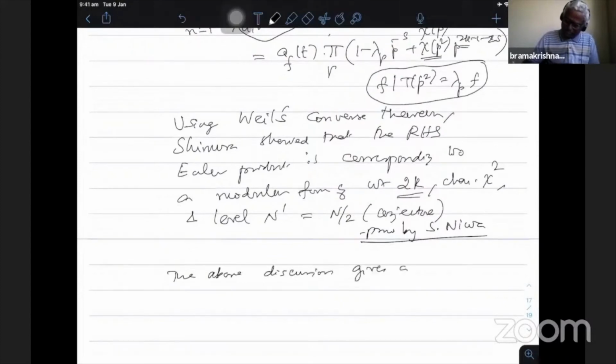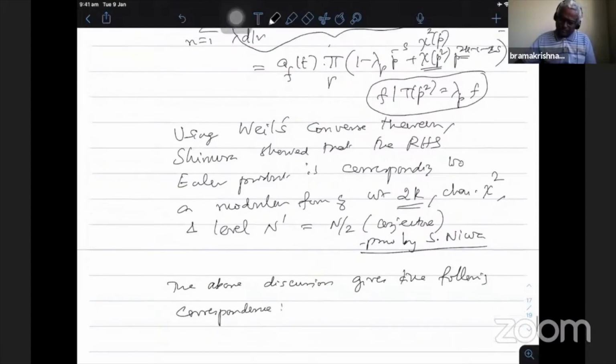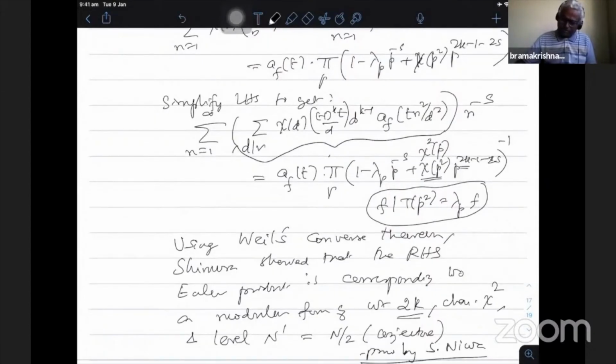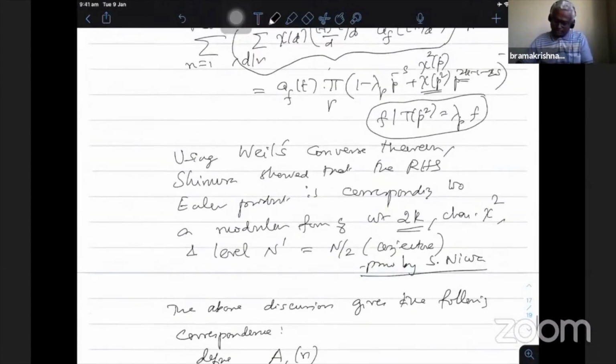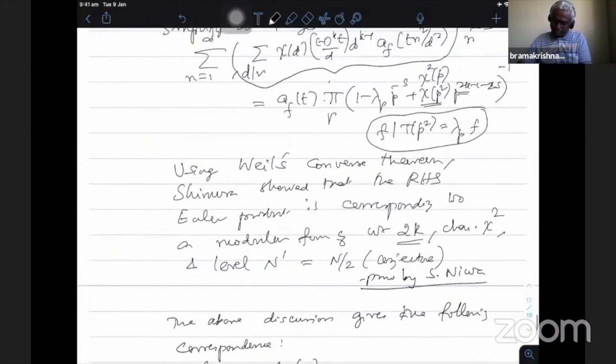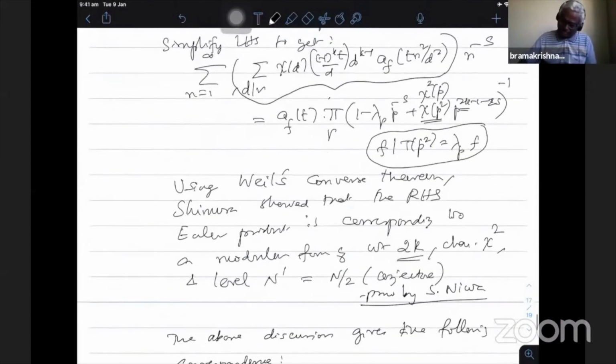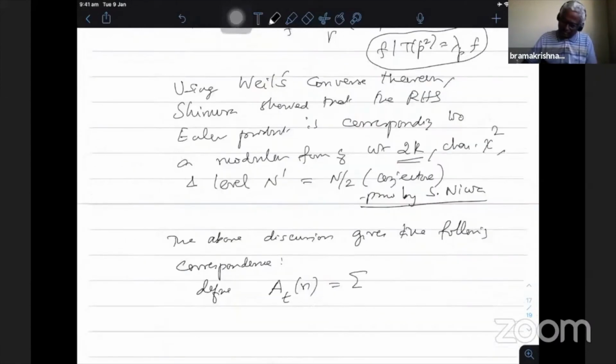Therefore, the above discussion gives the following correspondence. First I define A_t(n), with t the square free number we started with given F. I can also introduce the F there, but anyway A_t(n) I call it the summation over d dividing n of chi(d) (-1)^k (t/d)^(k-1) A_F(t n^2/d^2).